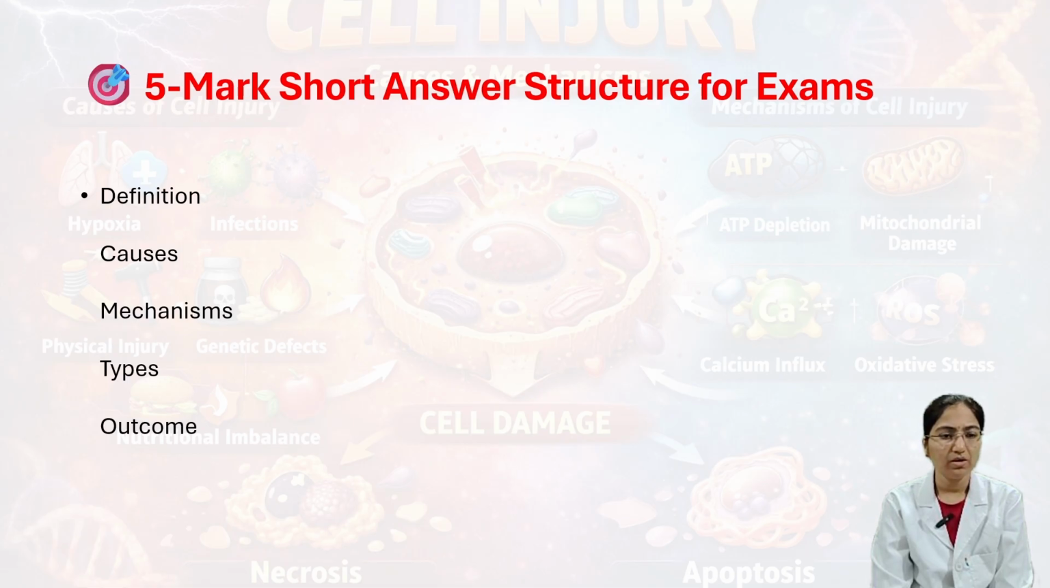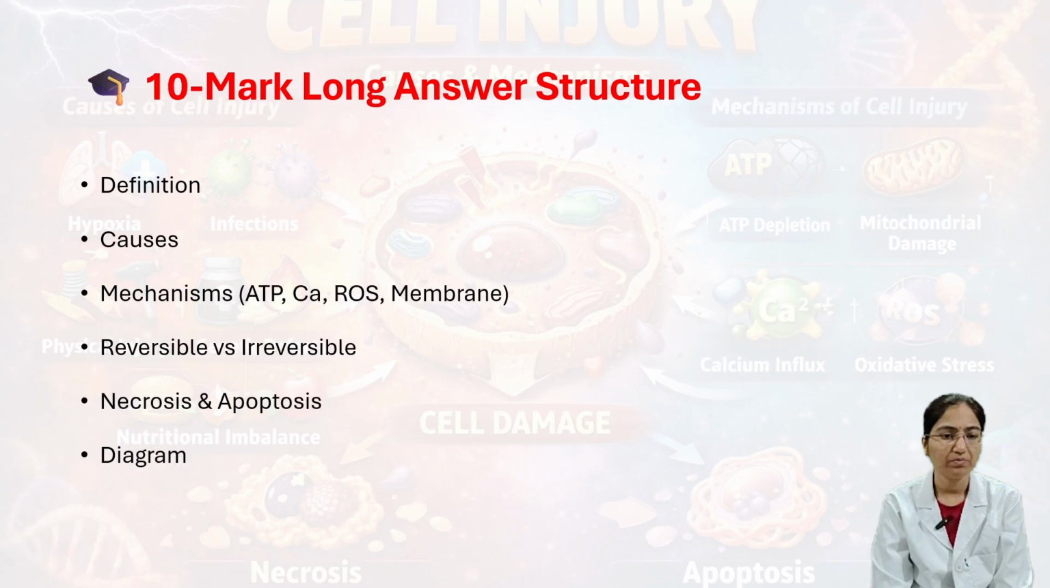Next you can see here short answer structures: you may have definition, causes, mechanisms, types and outcome, and then a term mark. You may get this question: mechanisms, reversible and irreversible, necrosis and apoptosis, and also the cell injury diagram.